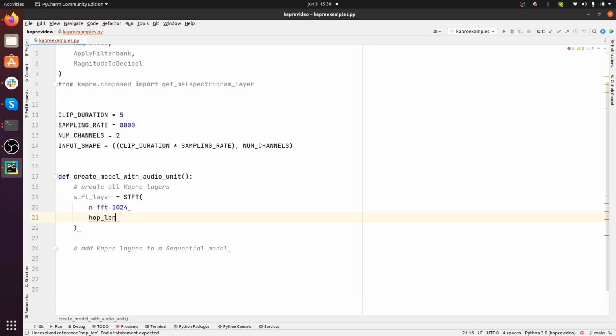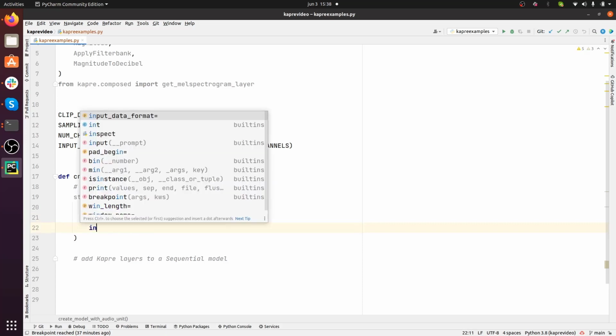Then we're going to pass the hop length. Oops, there's a comma there, and the hop length is going to be equal to, I'd say, half of the frame size, right?